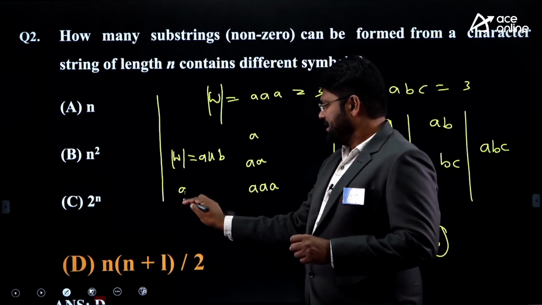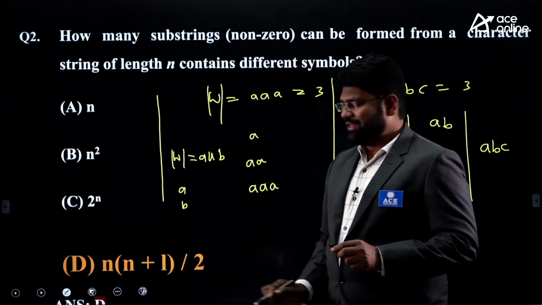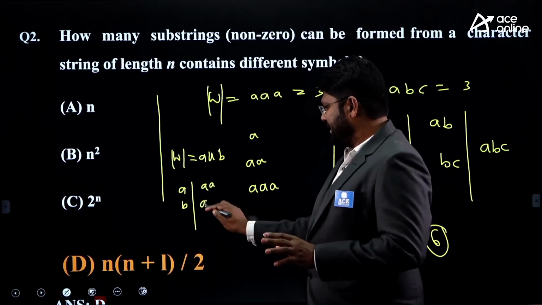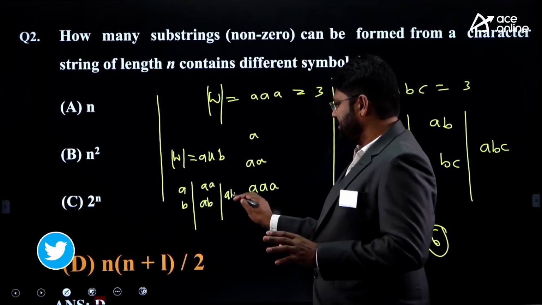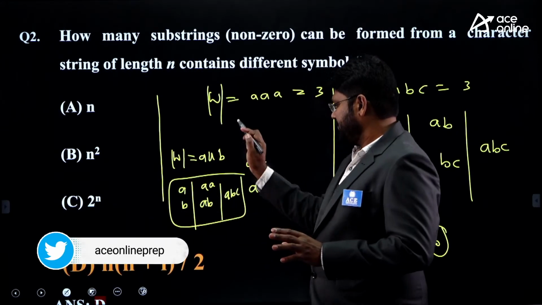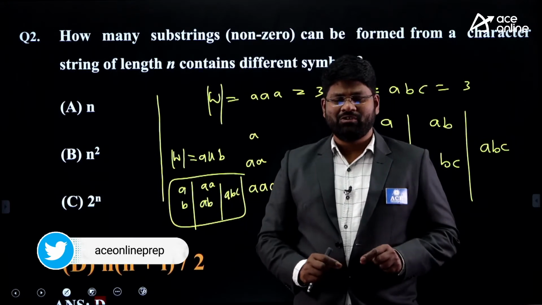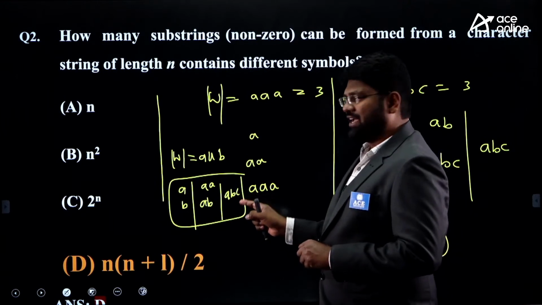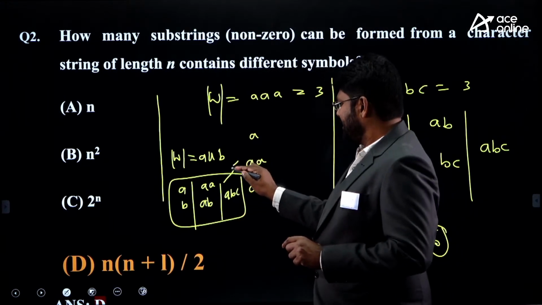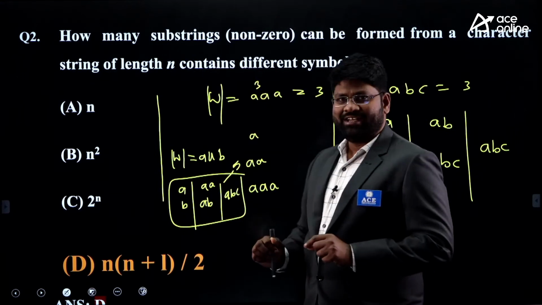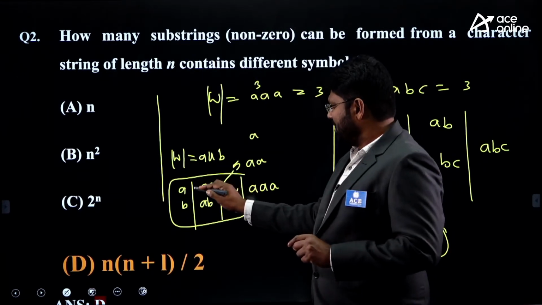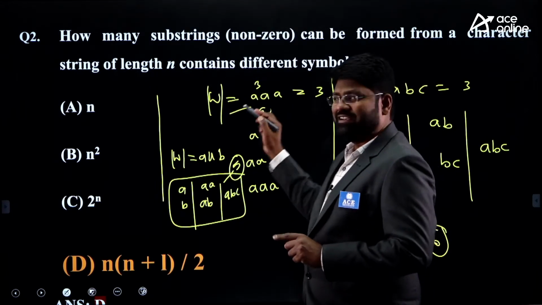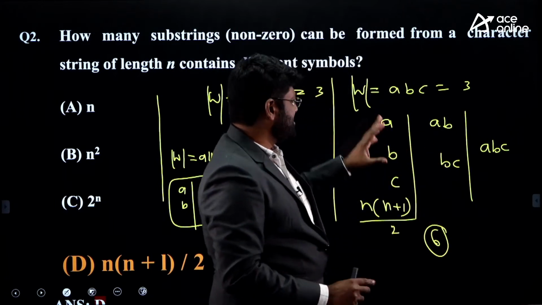Possible members are what? A can be a substring, B also can be a substring, AA can be a substring here. Then you can take AB as a substring. Finally, AAB is also a substring here. These are the substrings you are going to have from this W. But this number is equivalent to just 5. This is 5 and the earlier one was 3, right? All possible substrings I got. For length 3, here I got 5, for the first question just 3, and for this question 6.